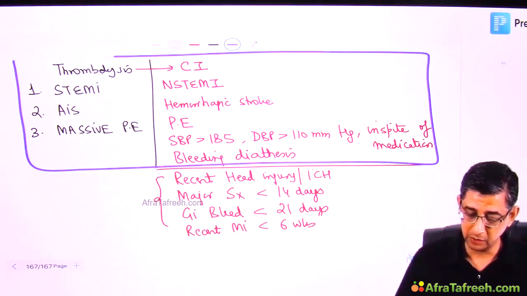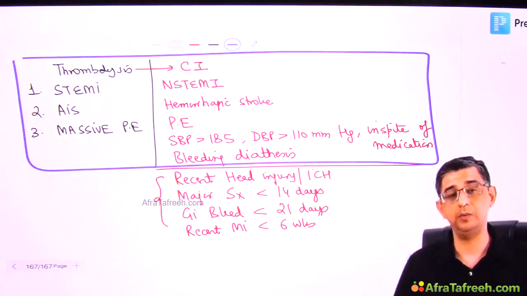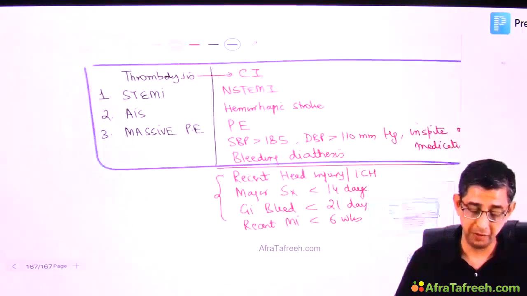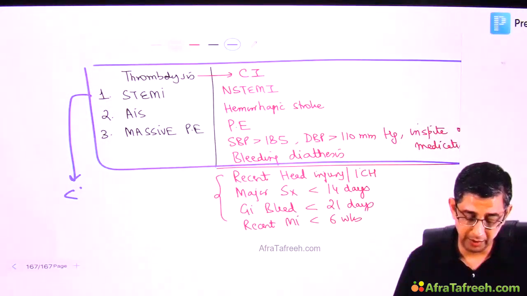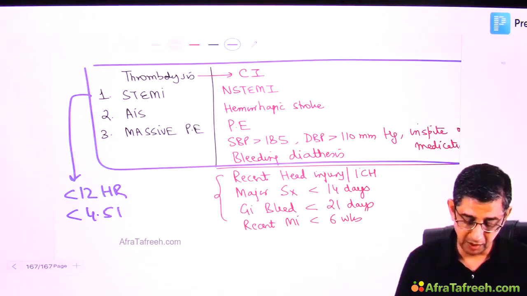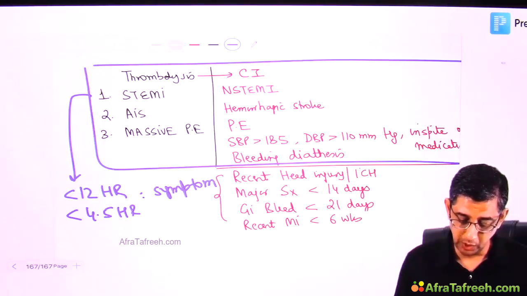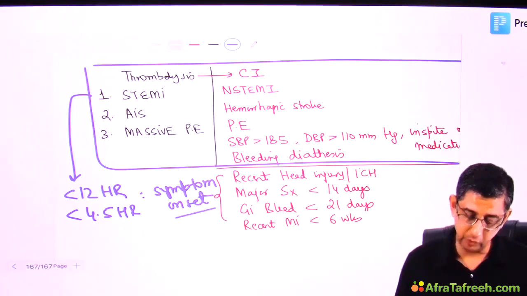So please make a list of this, maybe on a stick-on pad, and try to keep it with you so that you can remember the information. For STEMI, I would like to highlight that the window period is taken to be 12 hours from symptom onset. In AIS, it is 4.5 hours from symptom onset. Both the pieces of information provided to you are not from the time of entry into the hospital.